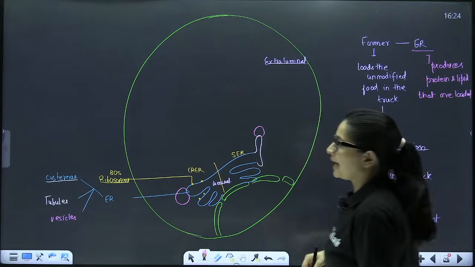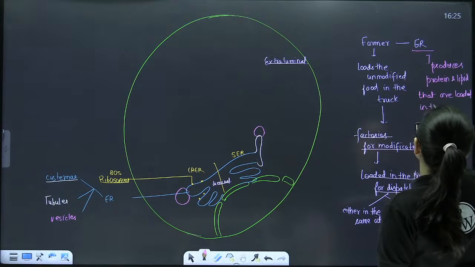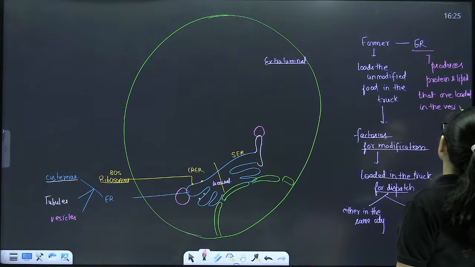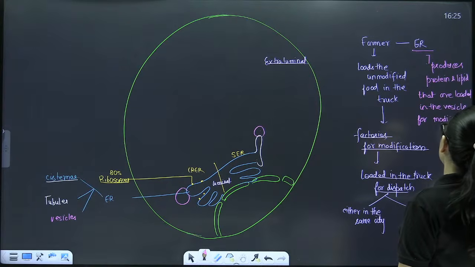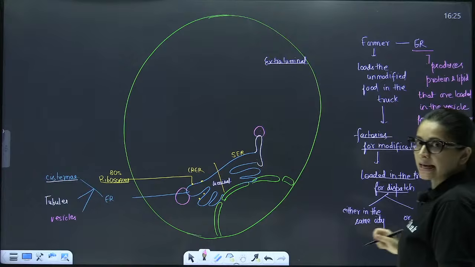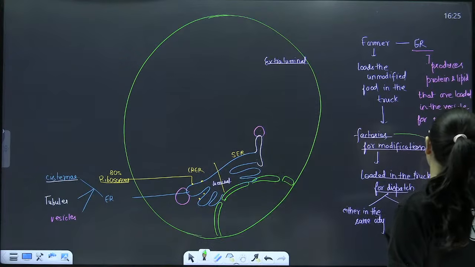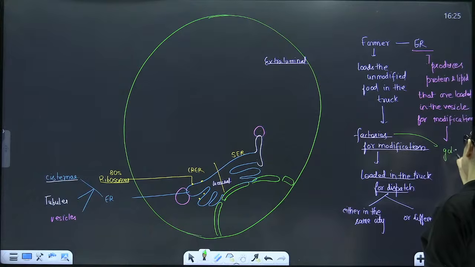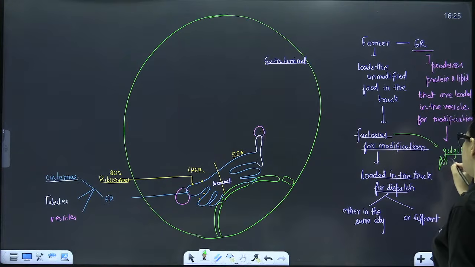So these vesicles act as the truck, loaded for modification, ताकि उनको तैयार कर सके. और कहाँ तैयार करने ले जाते हैं? What is the factory over here? The factory is actually equivalent to the Golgi bodies.